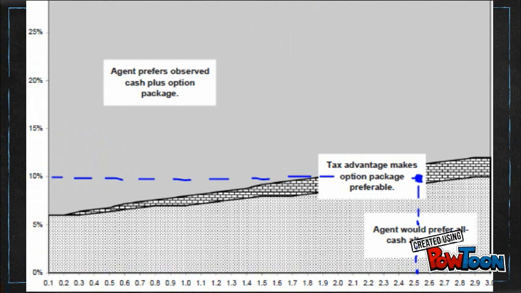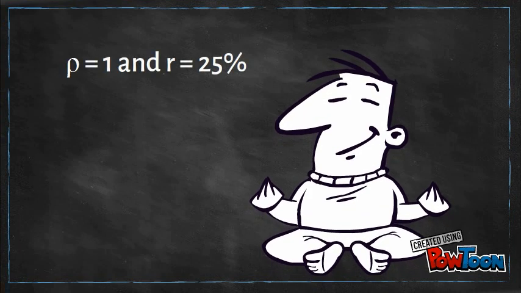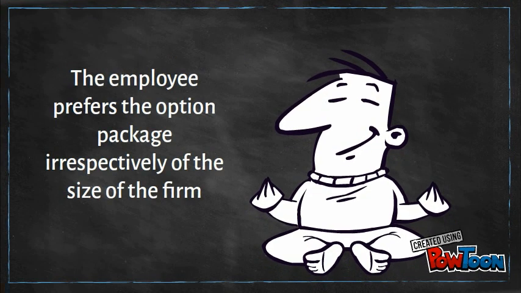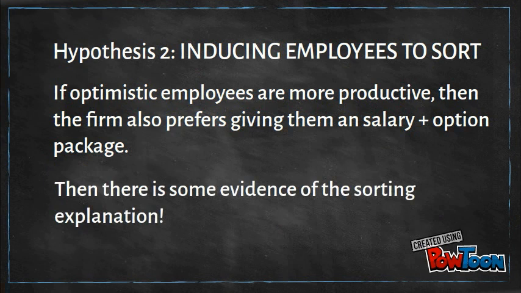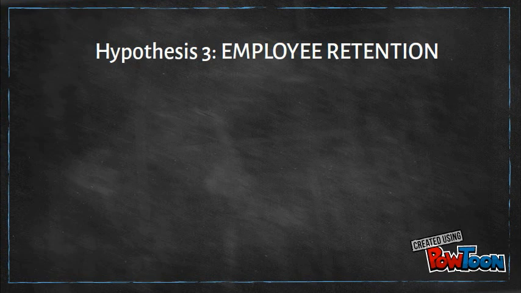Now let's assume that the employee is more risk-tolerant and he or she expects a 25% increase in the stock price. In this situation, the employee will prefer the option package independently of the size of the firm. Then, if optimistic employees are more productive, the firm will strictly prefer the option package if granting it also attracts more productive employees. So based on the results on table 3 that we shared in previous slides, the authors find that the sorting model could be a contributing factor in explaining why some firms offer stock options to lower level employees. Now let's analyze the third hypothesis that says that firms issue stock options to retain employees.